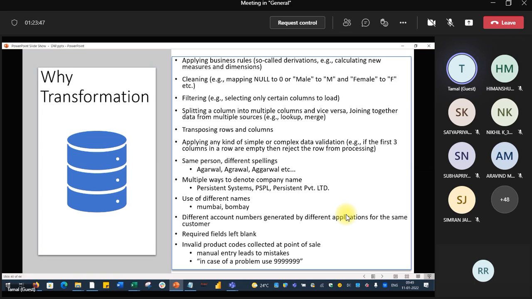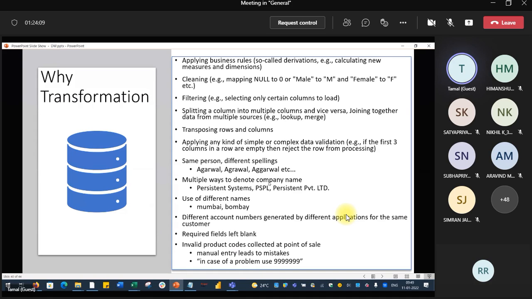Agarwal spelling is written in multiple ways, but the person name is the same. Agarwal, Agrawal, etc. I do not have any issue with this title. Just to cite a real life example, I use this surname. Then Mumbai, Bombay.